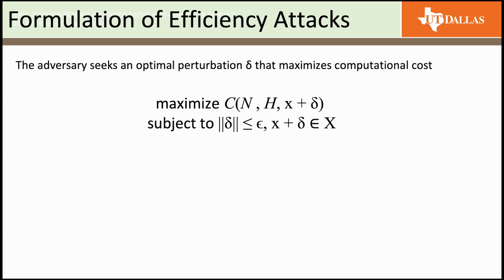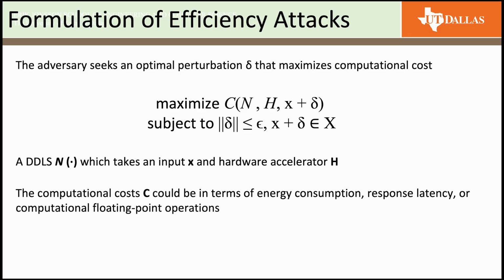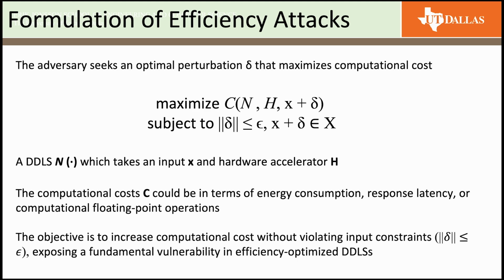Let's formalize efficiency attacks. Unlike traditional accuracy-based attacks, in efficiency attacks the goal of the adversary is to inflate the computational cost. We can formulate this as a constrained optimization problem. Given a dynamic deep learning system N that takes an input X and a hardware accelerator H, the computational cost can be measured in terms of energy consumption, latency, or floating point operations. The goal of the adversary is to seek the perturbation delta that is imperceptible and within the valid input space while maximizing the computational cost.